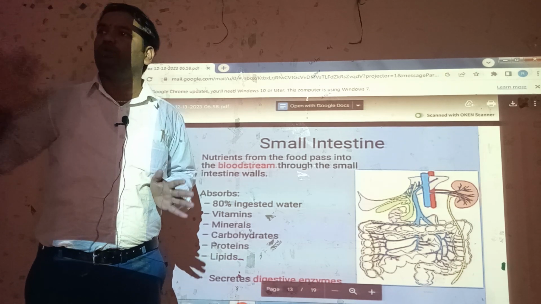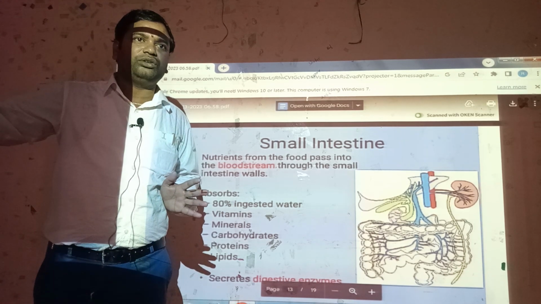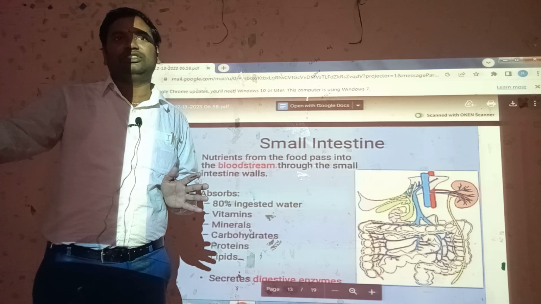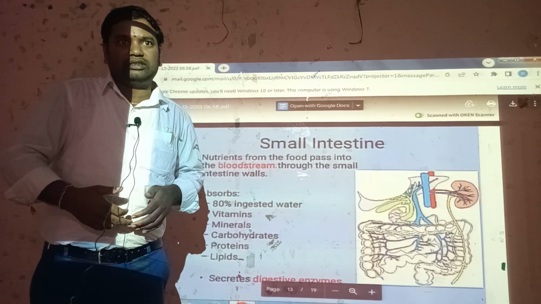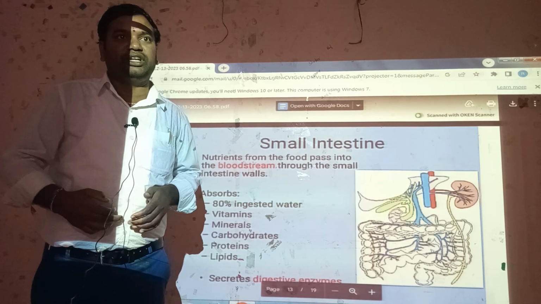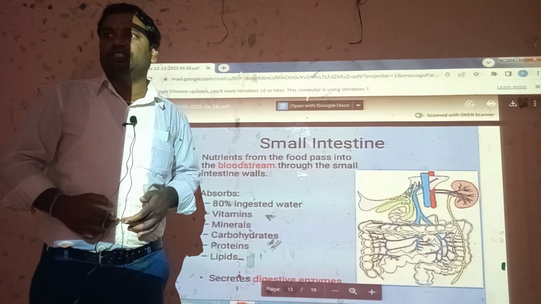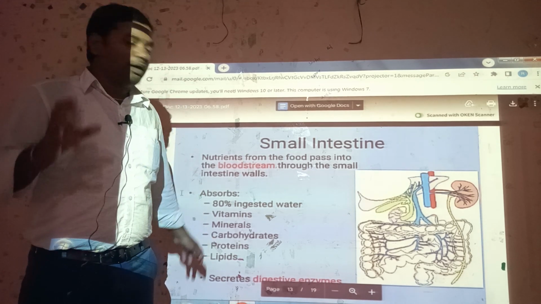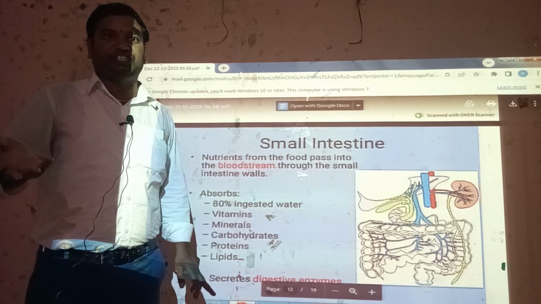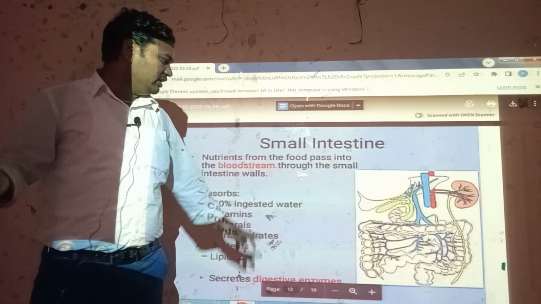Carbohydrates are finally changed to glucose. Proteins are finally changed to amino acids. Fats are changed to glycerols. And the liver secretion enters the small intestine, which has 3 different parts: duodenum, jejunum, and ileum. That one is totally bile centered, for fat emulsification, and the pancreas. Next, continue topic.